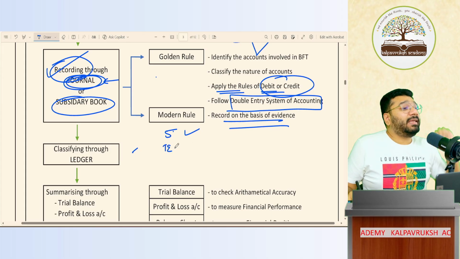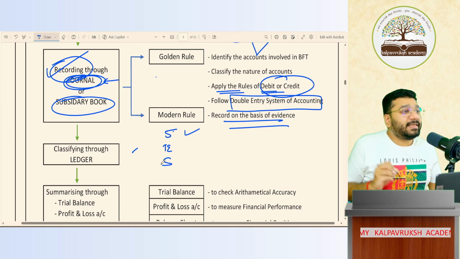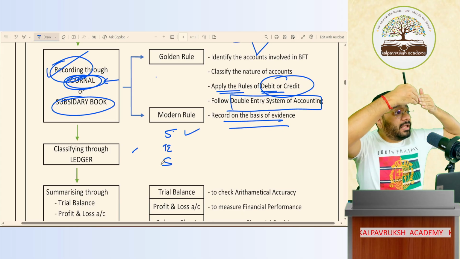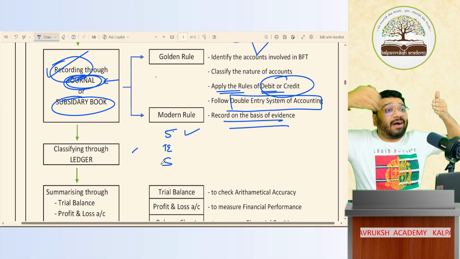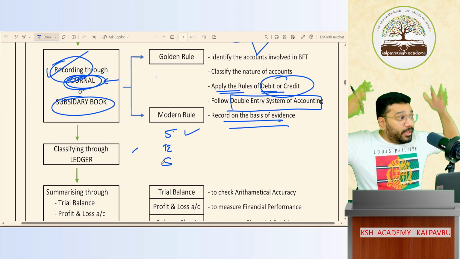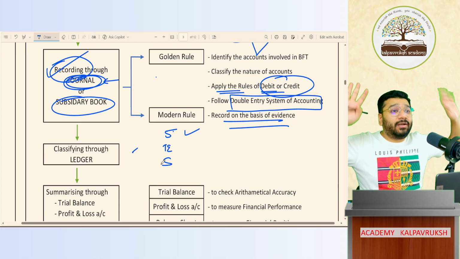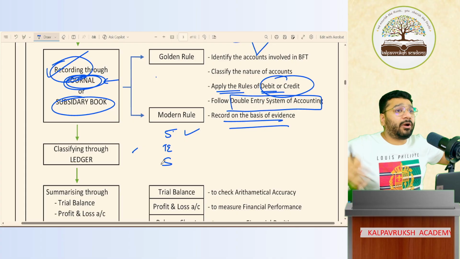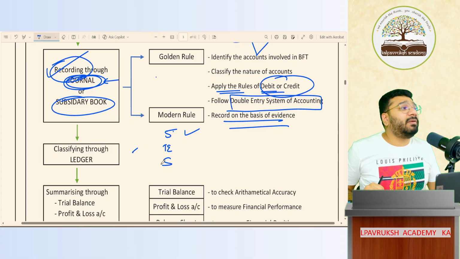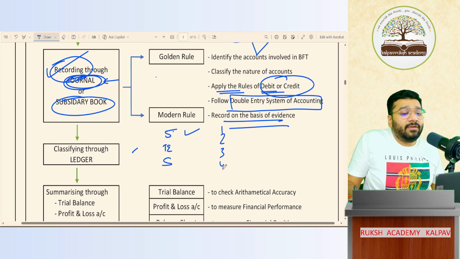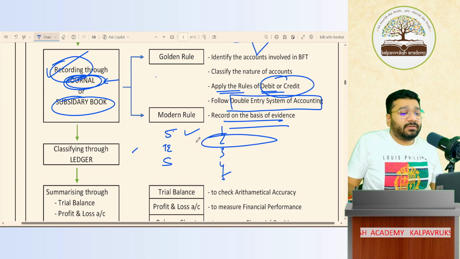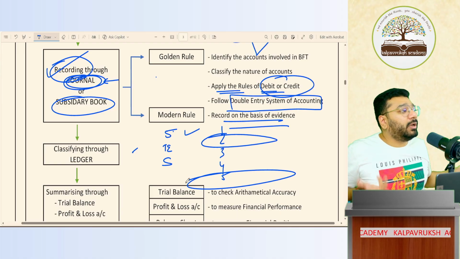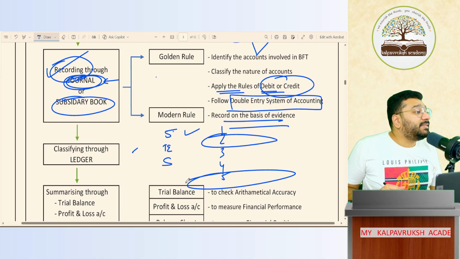After that, when a customer came, I sold the product. I'll record the sale entry. In the journal, we are recording multiple transactions one after the other. Today purchase is recorded, sale is recorded, expense is recorded, asset is recorded, liability is recorded. Everything is recorded in order, one by one. 1, 2, 3, 4, 5. 2 is purchase. 5 is purchase. How do I know the total? Total is missing.